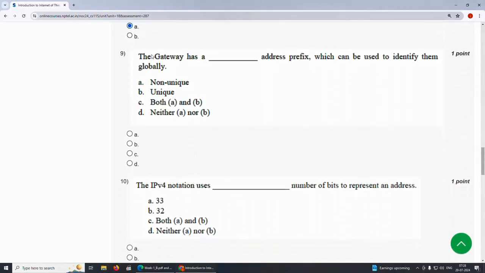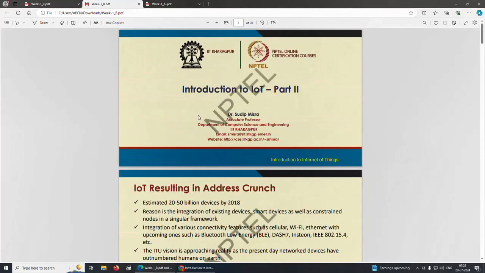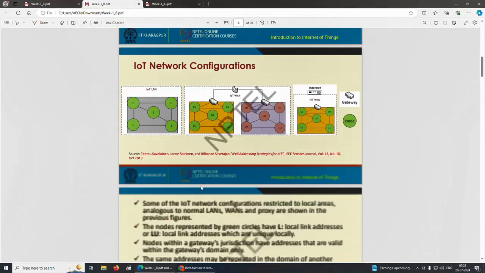Ninth question, the gateway has a dash address prefix which can be used to identify them globally.